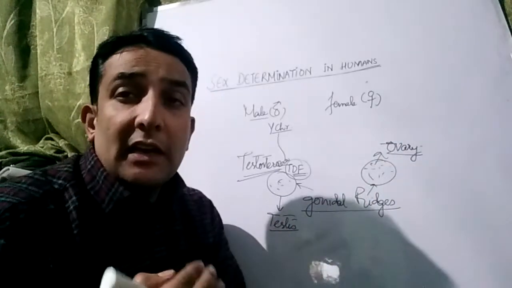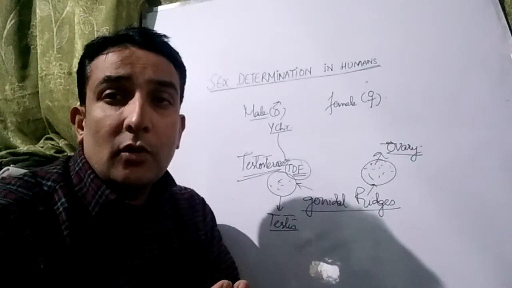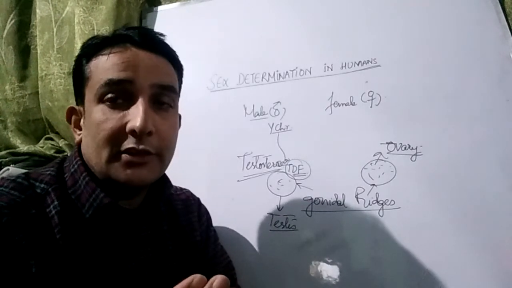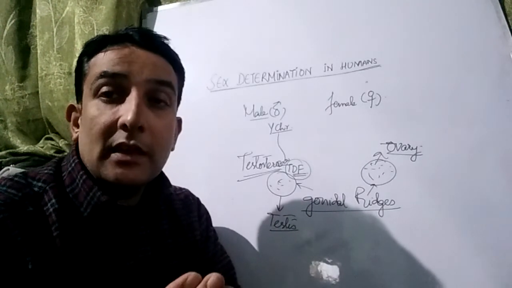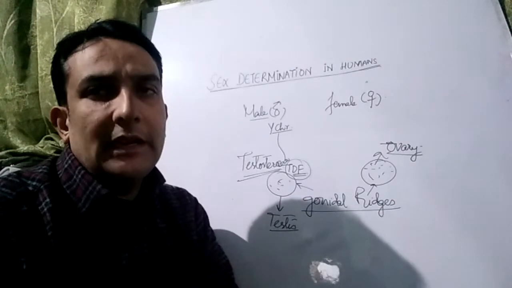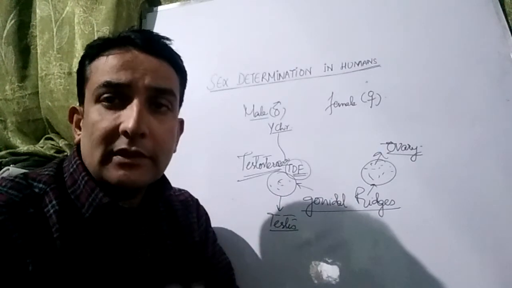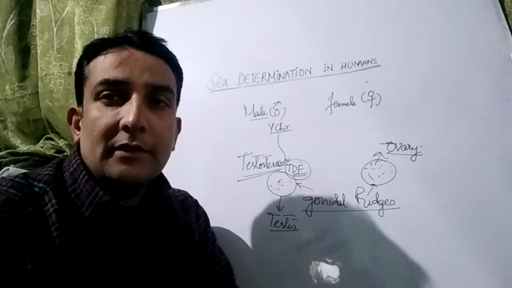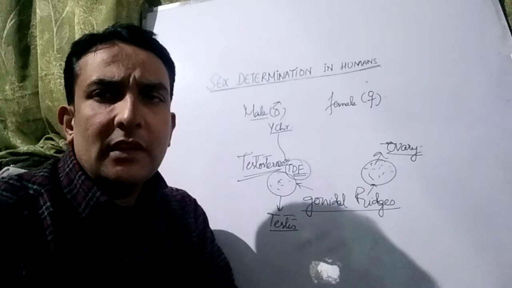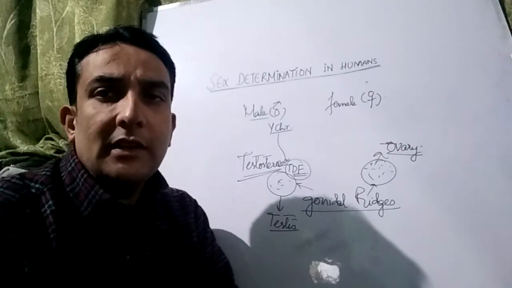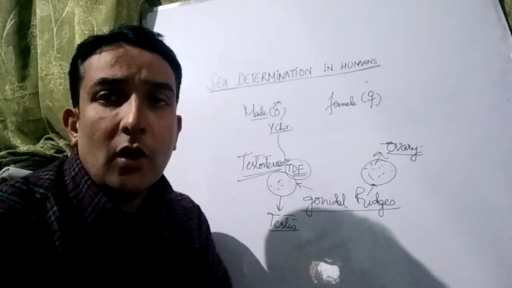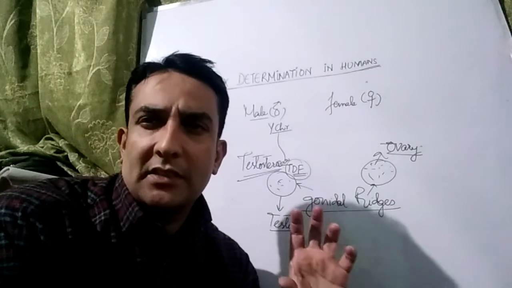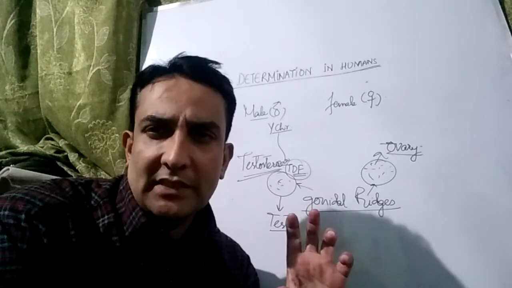But in males the development into testes begins first, while in females it is a little delayed. For example, in the 7th week the development of the gonadal ridge into the testes begins, but in females it may be by the 8th week or after that that the gonadal ridge develops into the ovaries.